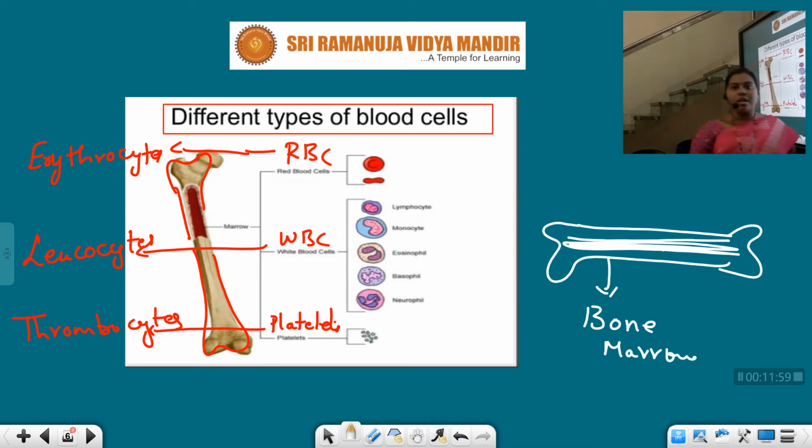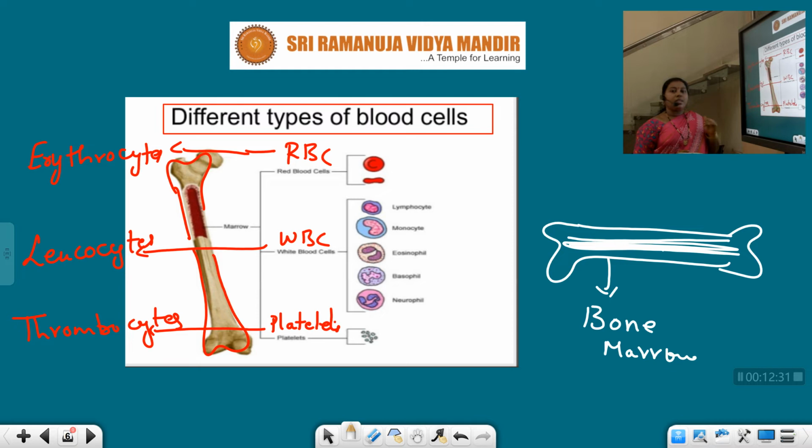In the bone marrow only, all the blood cells are synthesized. That is the reason all the doctors and nutritionists suggest children take more and more calcium rich food materials like milk, so that we can expect good strength and growth in the child. Understand? In the bone marrow, all these blood cells are synthesized.